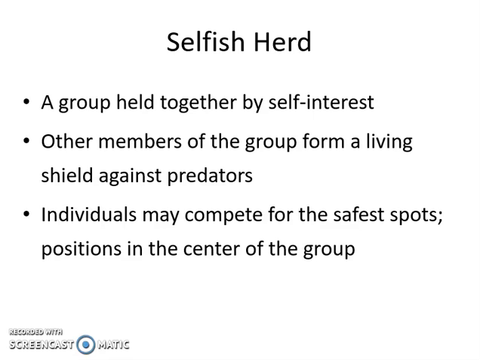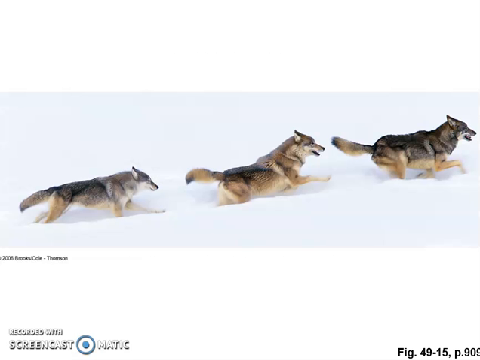Sometimes there will also be selfish herds. So that's a group maybe within the population that stays together, and other members of the group might be self-sacrificial and compete for those safe spots. And so again, our most popular example of this, and what a lot of people know, are wolves, and how there's usually the dominant male, usually a dominant female. Sometimes the young will go off instead of trying to compete for the other spots.